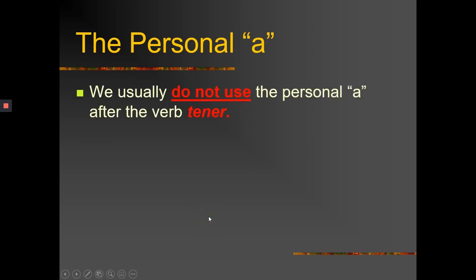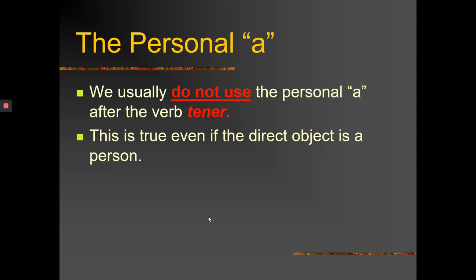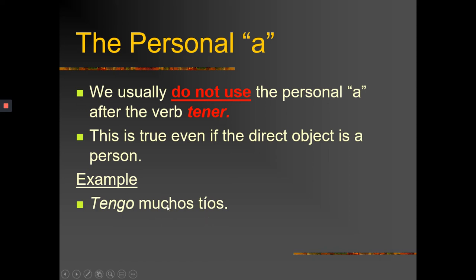We usually do not use the personal a after the verb tener. This is true even if the direct object is a person. For example, tengo what? Muchos tíos. Okay? I know tíos would say, wow, but they're people.